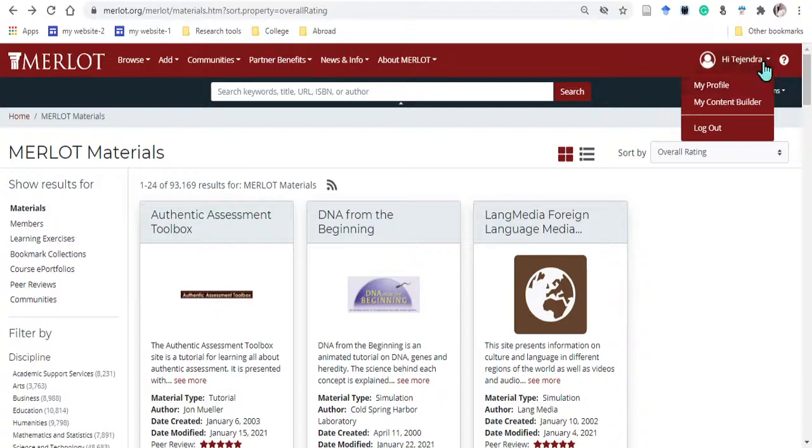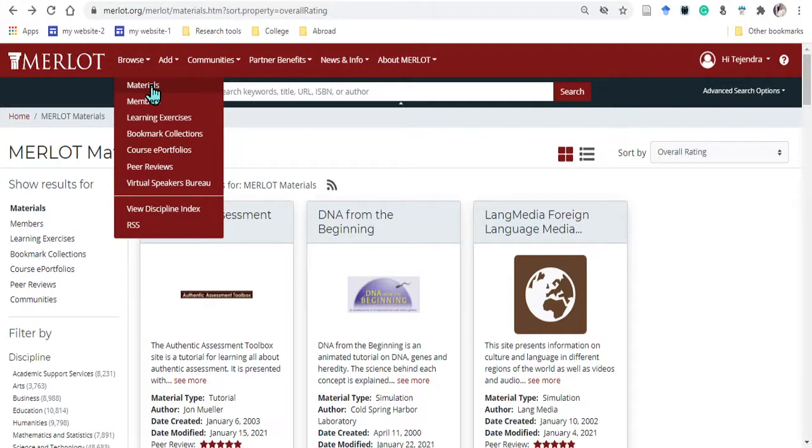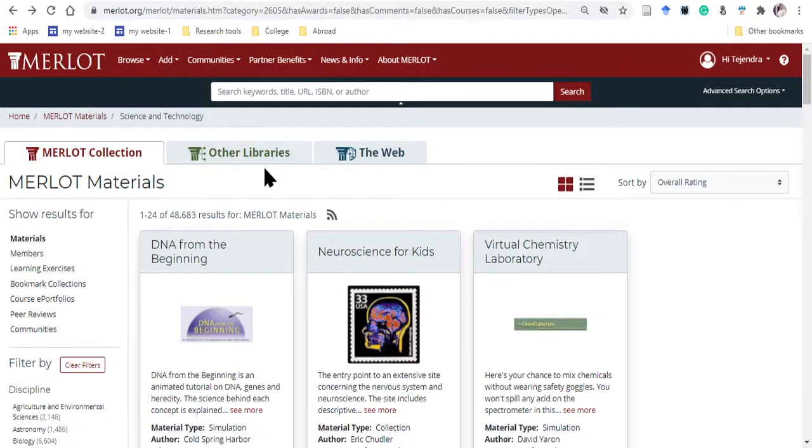Okay, so make an account. This is very easy and completely free, so you need not worry about it. Okay, make an account and then go to the browse and click on the material. Okay, I click on this material, then I'll find, okay, this is my result. Here you can see I click on the science section, right?